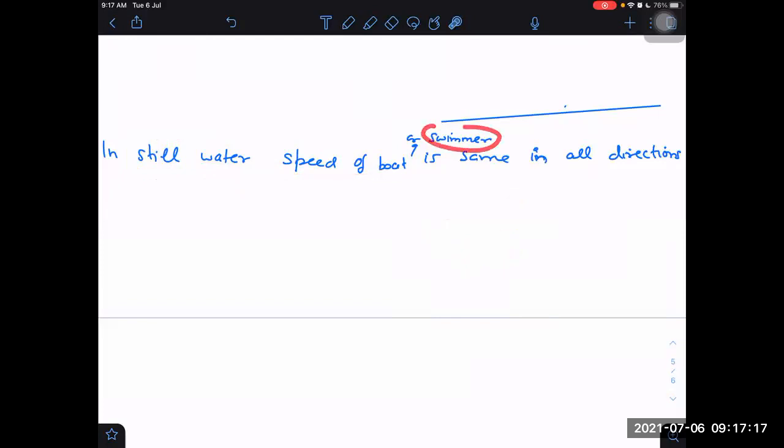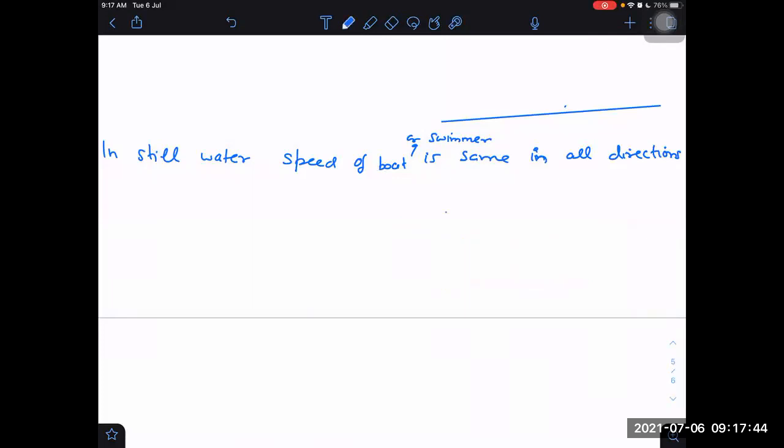Similarly, if the swimmer wants to swim to his maximum capacity, then he can swim in all the directions with equal speed, right or not? If it is just a lake water which is stationary, then whether person goes this side or that side, any side, he will be having same speed or not, right? Yes, sir. So the things are very easy in the frame of still water.